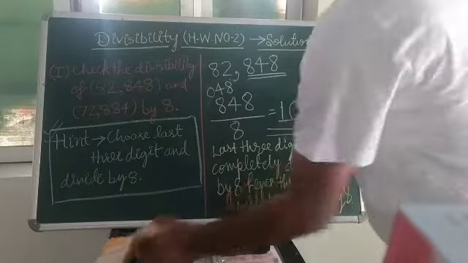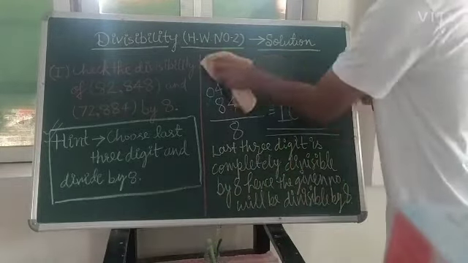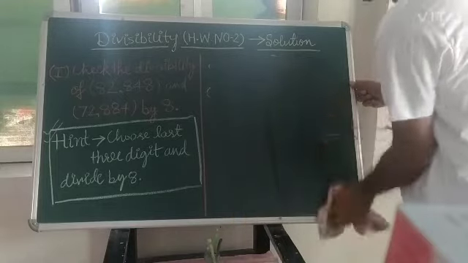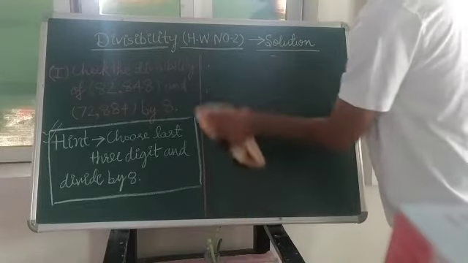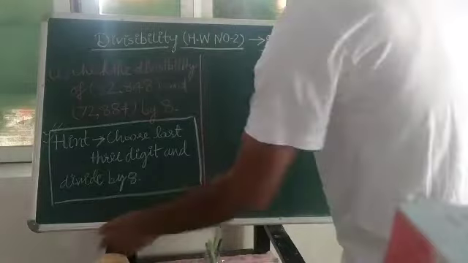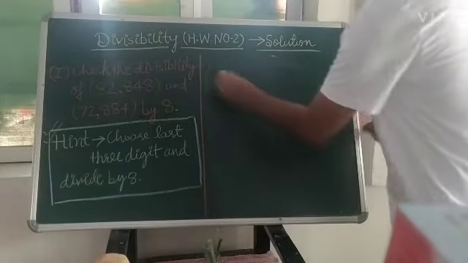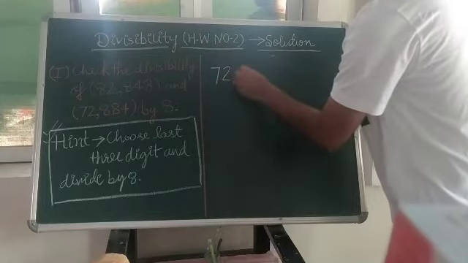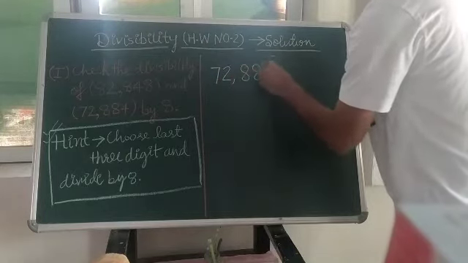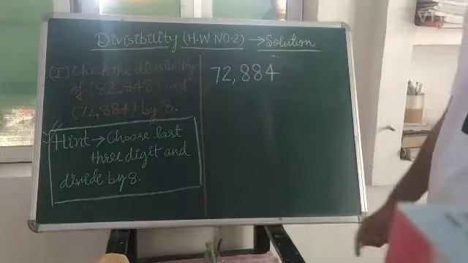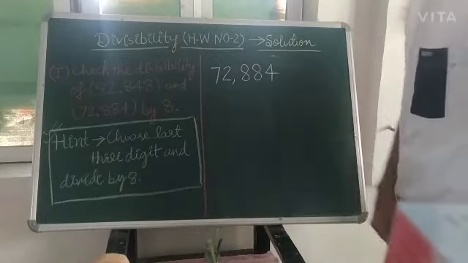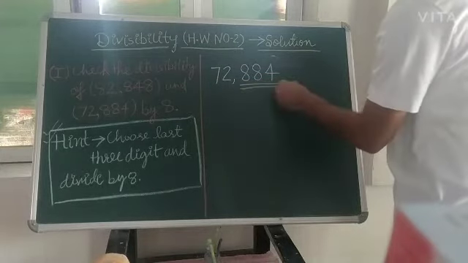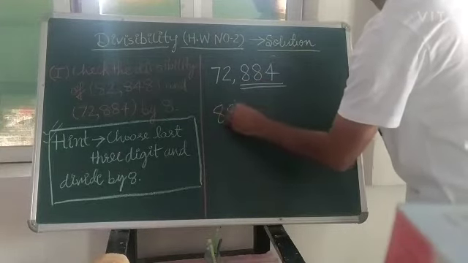Now we will move to the next number given in the problem, and the next number is 72884. We want to check the divisibility by 8, so we will choose the last 3 digits. The last 3 digits are 884.